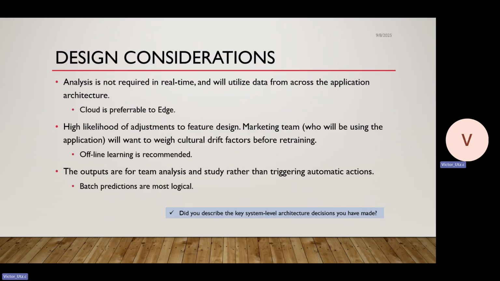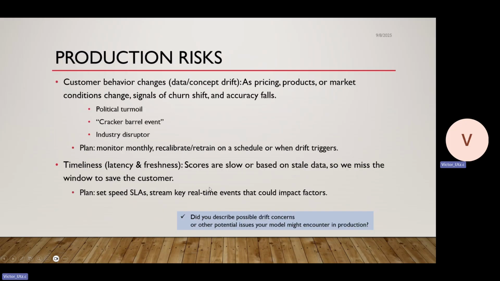This is where the marketing team ideally is going to, on a regular basis, be able to see dashboards and information that indicate who's at risk, and then the marketing team will decide how to approach that based on their retention plan. Based on the fact that we don't need it quick and dirty, and we want to make sure it's better at being accurate, we're going to go again with cloud processing, offline learning, and batch predictions.